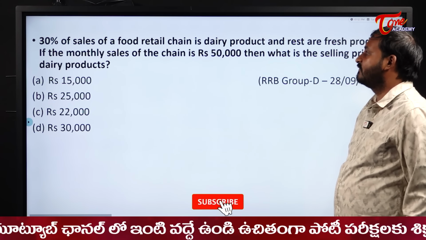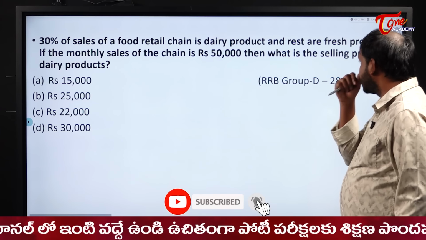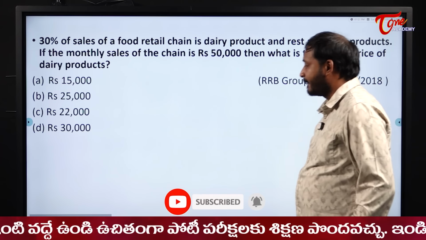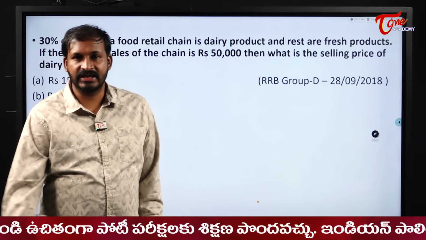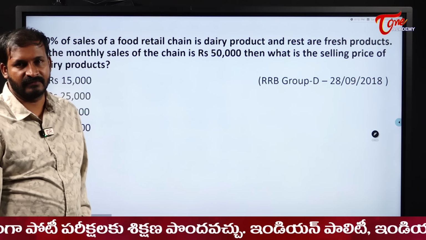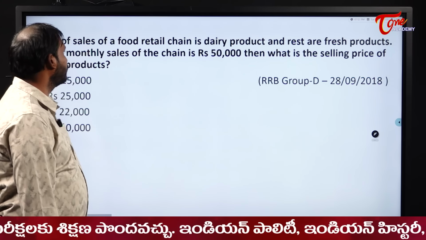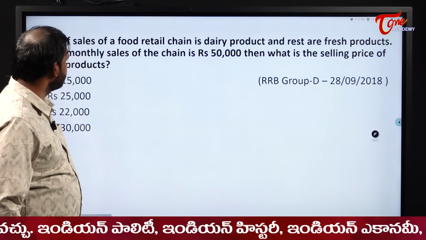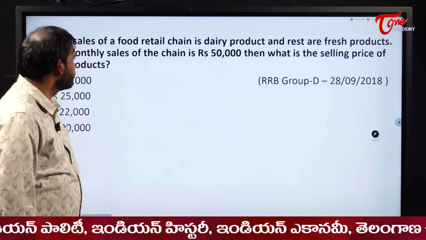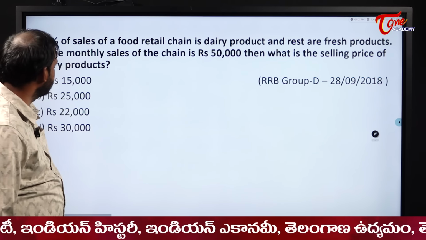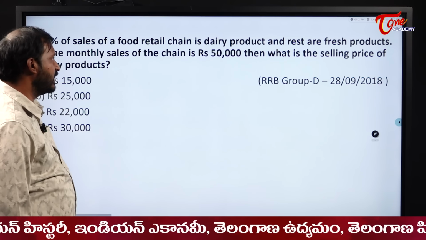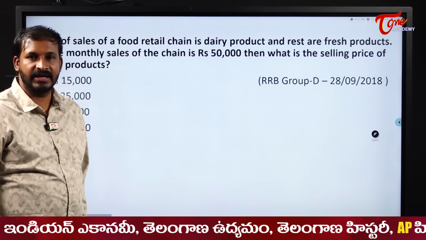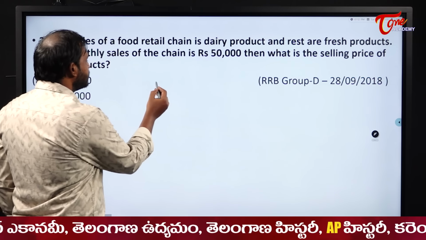30% of sales of a food retail chain is dairy products and the rest are fresh fruit. Okay. Now see here, this one is also an effective percentage type of case. What is the selling price of the dairy products? So 30% is for dairy, right? Overall 100% is equal to what?